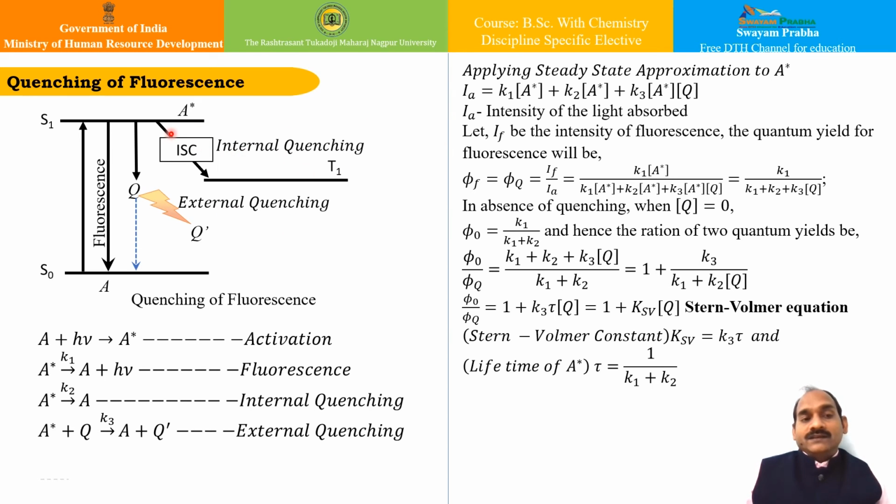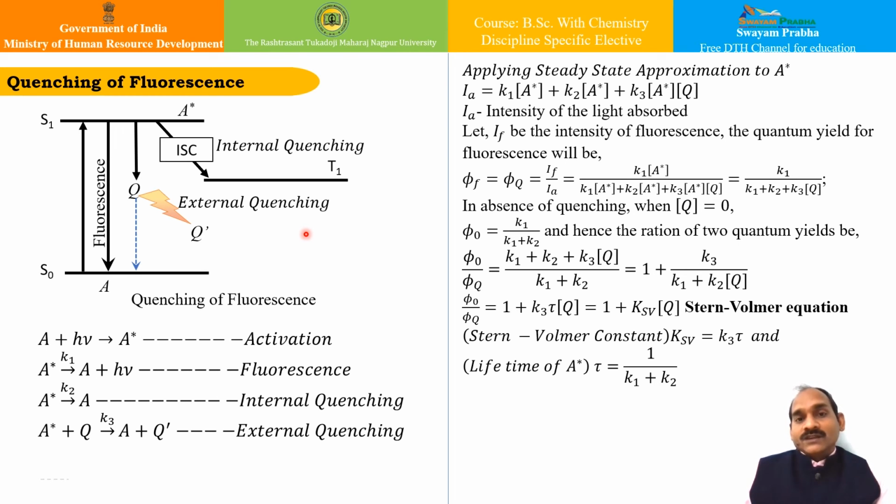So when your molecule is transferring energy from the singlet excited state to the triplet excited state, and it collides, it is known as internal quenching. Whereas if it is leading to fluorescence kind of phenomena, and while doing so it collides with another particle, such kind of quenching is known as external quenching. So let us understand what this particular quenching is.